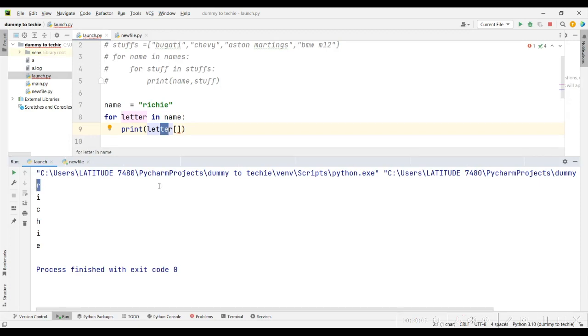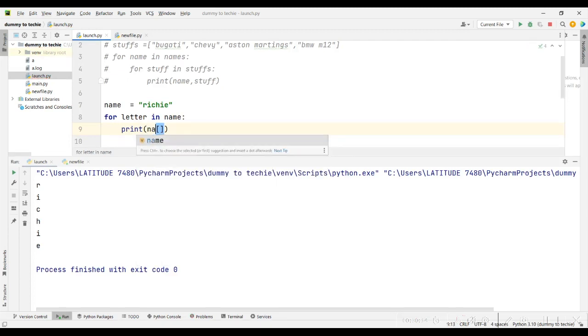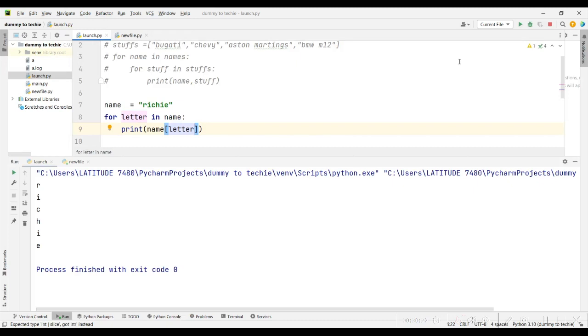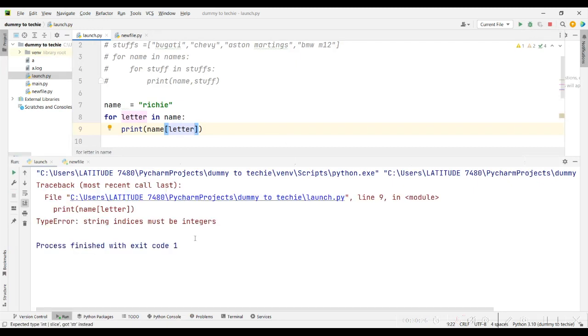If I wanted to get the index, I would have said for each letter in the name, print name index, let me see. Index is not an integer, okay.